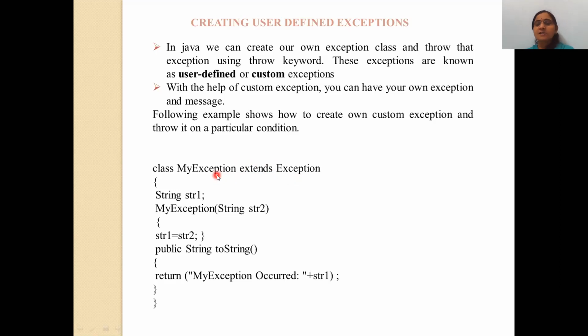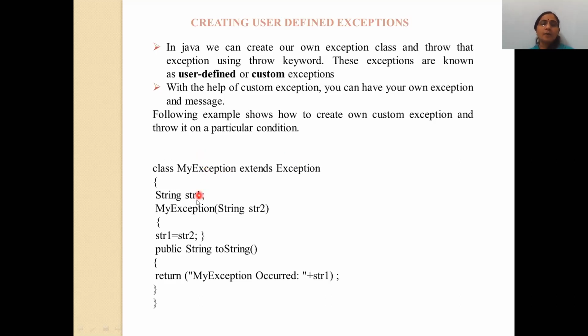And MyException is the new class that I am going to write here. MyException is a subclass and Exception is a superclass, or you can say MyException is a new class and Exception is an old class. Whatever the properties of the main Exception class are inherited into the subclass MyException, so those properties are available in the MyException class.